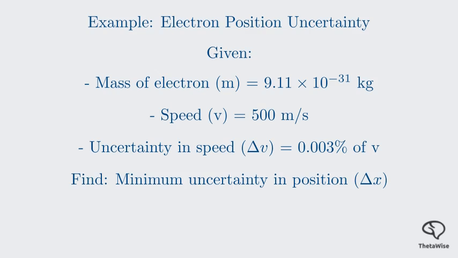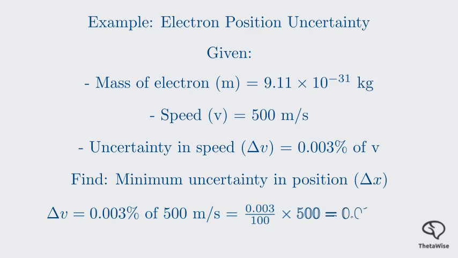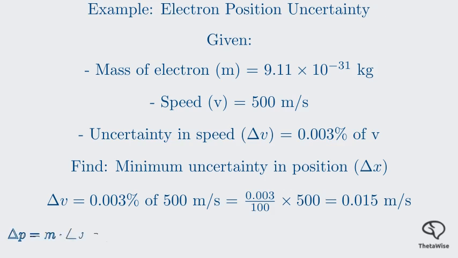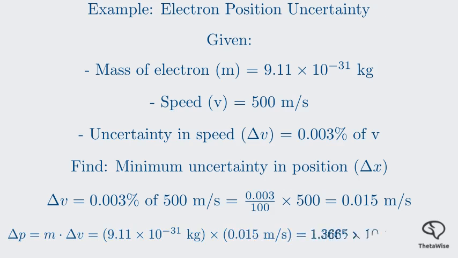First, we need to find the uncertainty in the electron's momentum, delta p. Momentum is mass times velocity, so the uncertainty in momentum is mass times the uncertainty in velocity. The uncertainty in velocity, delta v, is 0.003% of 500 meters per second, which is 0.015 meters per second. Now we can calculate the uncertainty in momentum. Delta p equals the mass of the electron times delta v, which is 9.11 times 10 to the negative 31 kilograms times 0.015 meters per second. This gives us an uncertainty in momentum of 1.3665 times 10 to the negative 32 kilogram meters per second.